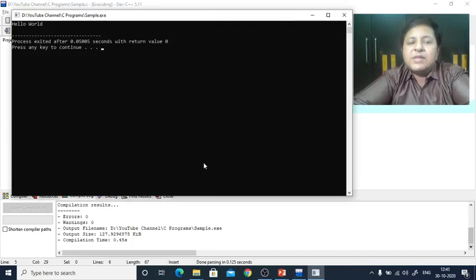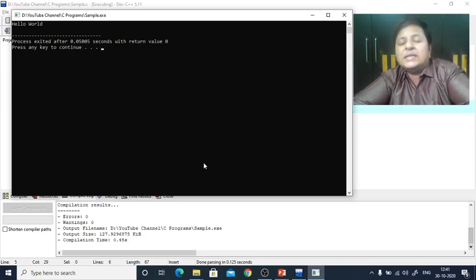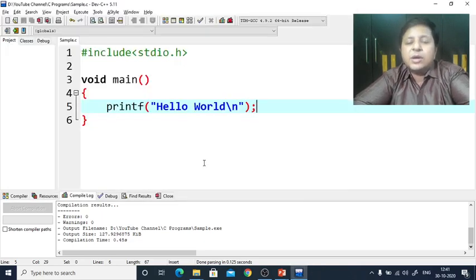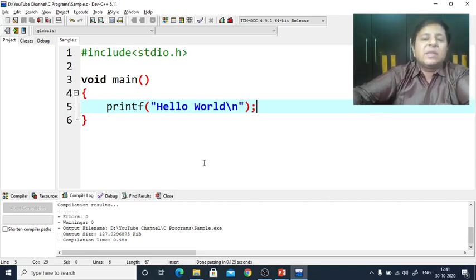So you can see the output is hello world, and it is held. The screen is getting held automatically. So that's the reason there is no getch, no clear screen, because automatically it opens a new screen every time we have to show the output. So there's no need of conio. You obviously should not put conio, because the editor won't understand that. So this is a simple way we can work with Dev C++.